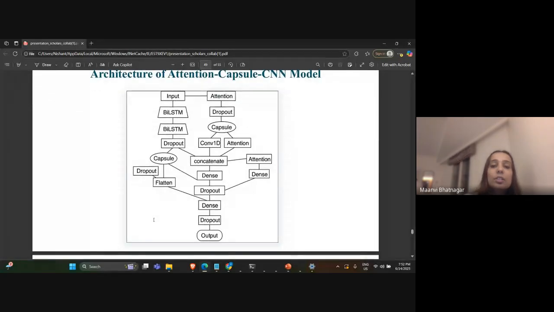So this is the architecture of the attention capsule CNN model, where we have shown how the different LSTM and attention layers were connected with each other, at what point the dense layer was needed, where all the capsule layers have been added, and finally how all of them are connected to give the output.